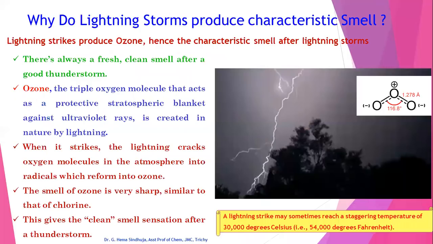Next question, why do lightning storms produce a characteristic smell? We all know lightning strikes produce ozone, hence the characteristic smell is observed after these storms. That is, there is always a fresh, clean smell after a good thunderstorm. This is due to the presence of ozone. That is the ozone, the triplet oxygen molecule, which acts as a protective layer in the stratosphere.